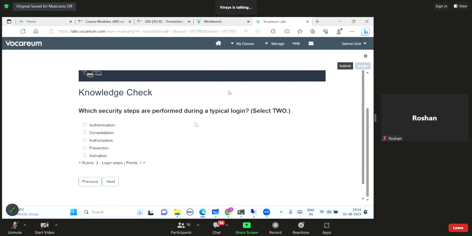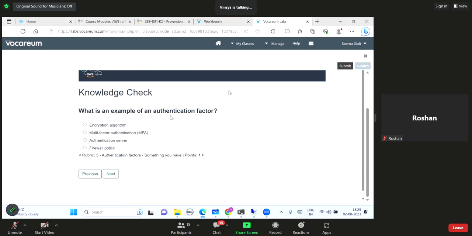Which security steps are performed during a typical login? Select 2. What happens in the login process? Yes, authentication and authorization. Very good. So first and third is the correct answer. What is an example of an authentication factor? So for sure it is multi-factor authentication. Okay, second is the correct option.